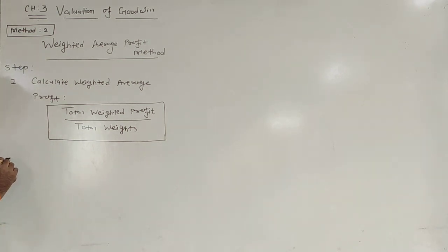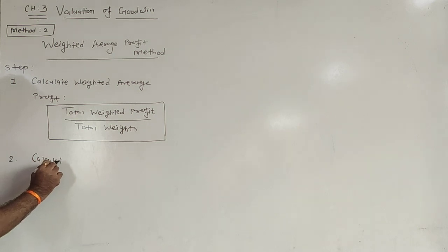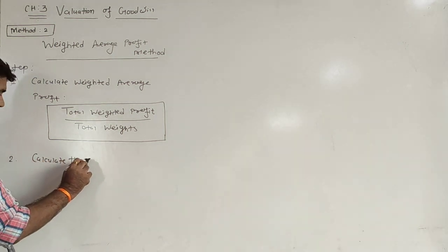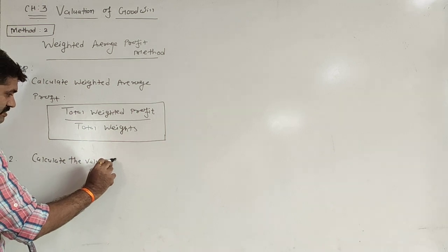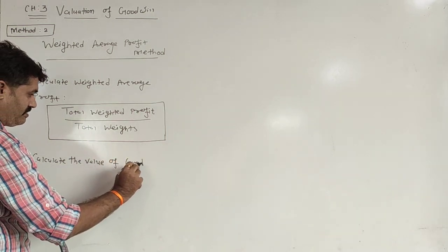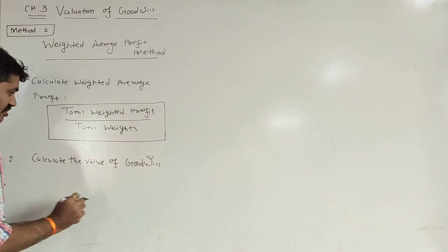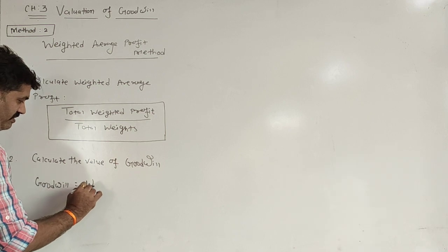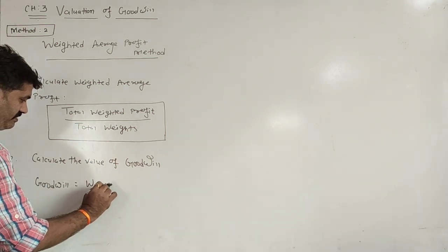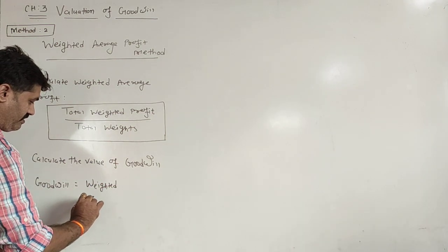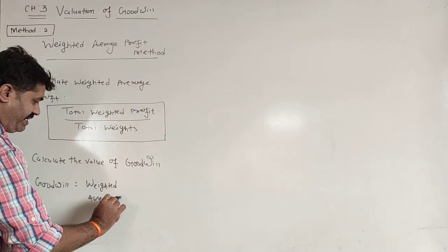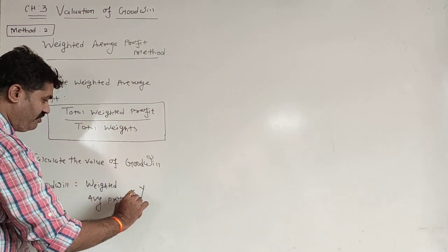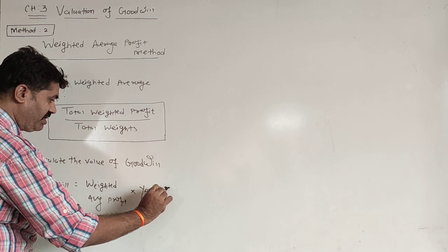And the second step is calculation of goodwill. So the formula is goodwill equals weighted average profit into years of purchase.